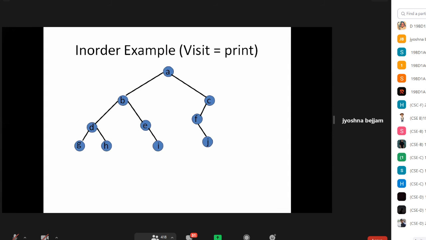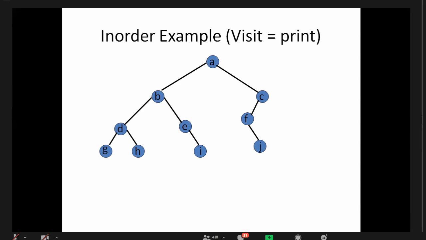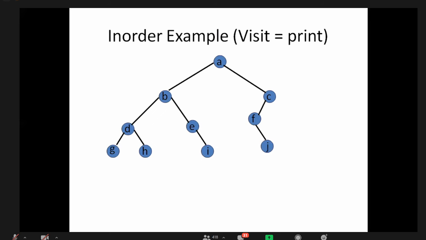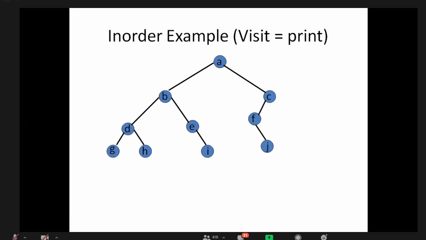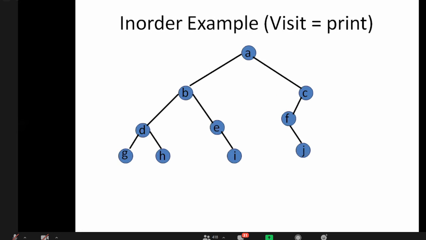But directly we cannot go to the left subtree. With the help of root only, we will go to the left subtree and right subtree. According to this diagram, look here. First, according to the program, I should go to 200. For example, A's address is 200. With 200 I will go, but I am not writing the printf statement there. I am writing a recursion statement.